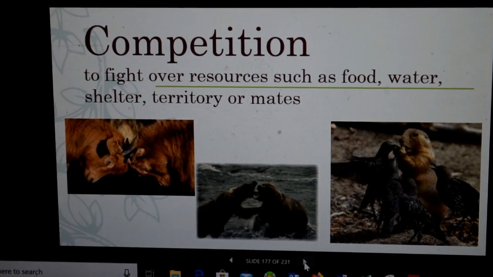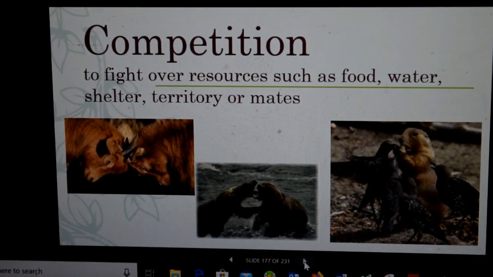Animals do the same things for the things listed here. Animals compete for water. If there's not a lot of water, they're going to fight over it. It's the same thing with food. They're in competition for food. So if they're a herbivore, they're going to be trying to get the best grasses. If they're a carnivore, they're going to fight after other meats they can eat. And maybe it's the same species fighting over it, but that doesn't matter. It's how they interact. And competition is fighting over that.